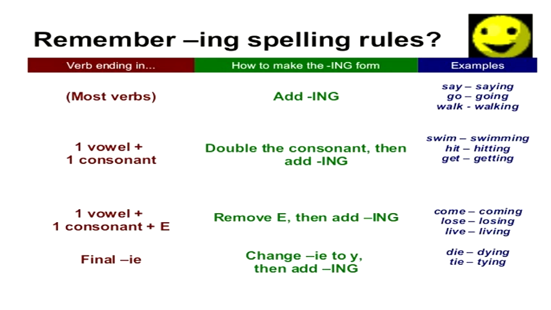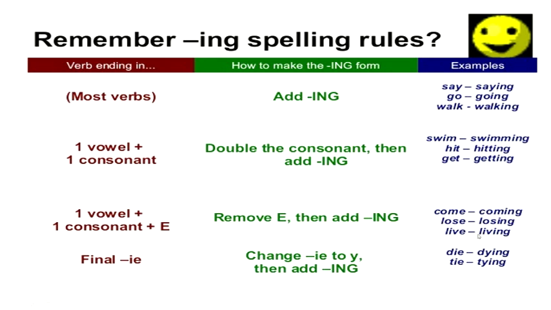Lose, losing. E is not there in losing. Live, living. E is not there in living. Dance, dancing. E will not come. Okay? So remember these rules. And then when you have I-E combination at the end, like the word die, tie, lie, we change the I-E to Y and it becomes D-Y-I-N-G, dying.